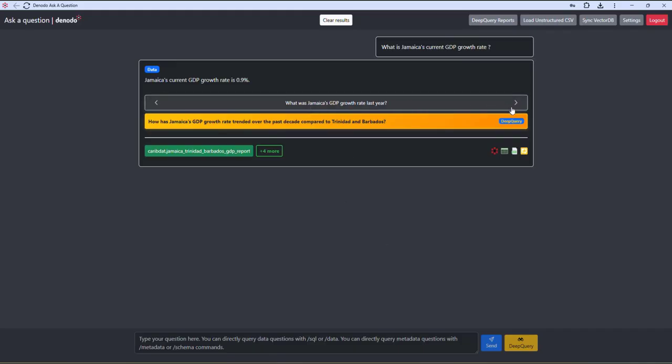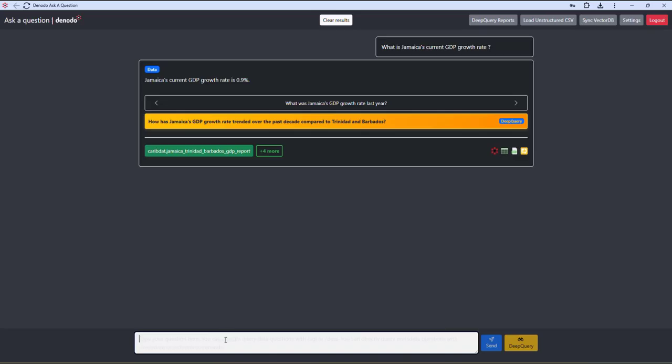What was the growth rate last year? And you see this other type of question, that's the Deep Query capability. How has Jamaica's GDP growth rate trended over the past decade compared to some other Caribbean neighbors, Trinidad and Barbados in this case? In this case, I'm not interested in comparison to other nations. What I want to see is what would it take for Jamaica to grow at a GDP growth rate of 5%. And so this would utilize the Deep Query capability.